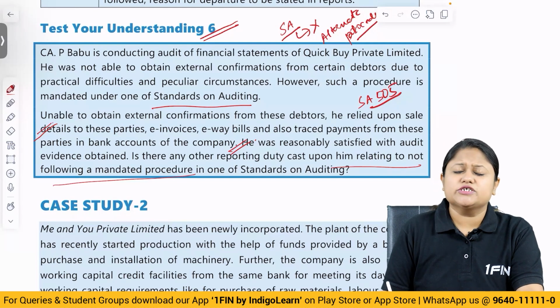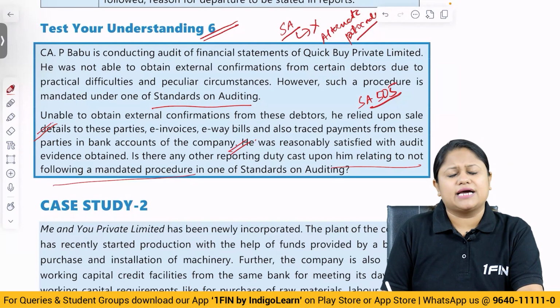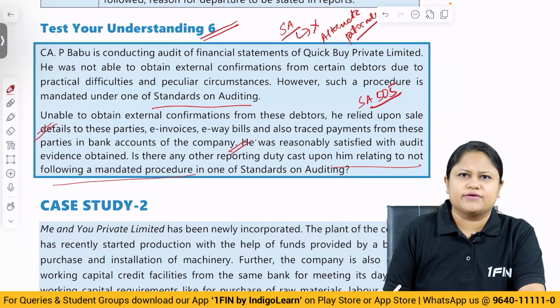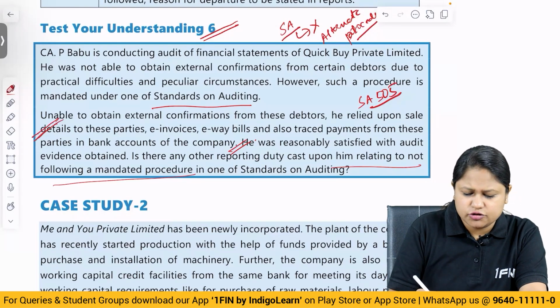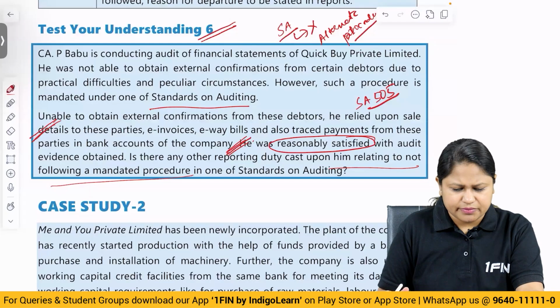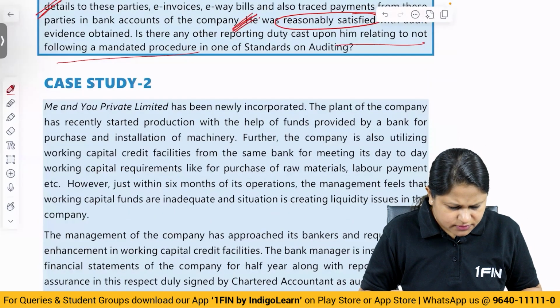Suppose he is not even able to perform the alternative procedure, then this would lead to modification of the report, and as a reason for modification, he has to give the reason that he could not obtain sufficient appropriate evidences. Here very clearly he has done all possible alternative procedures to obtain evidences, and they are saying he is reasonably satisfied. So there is no other reporting requirement here. However, we can just check an answer for this so that we are double sure.